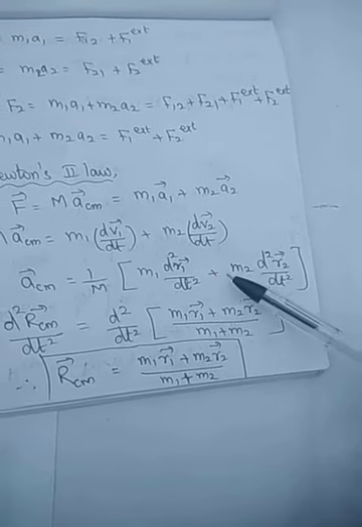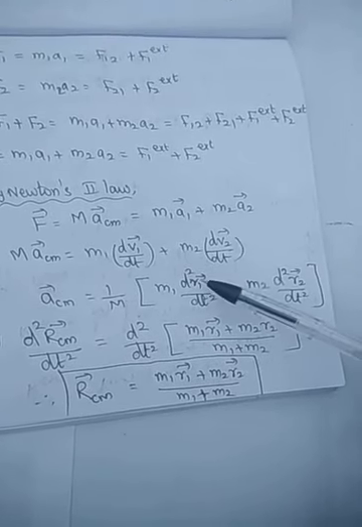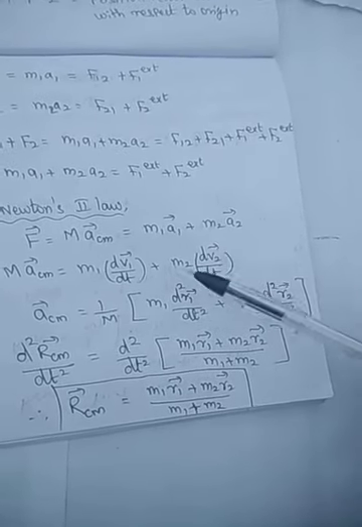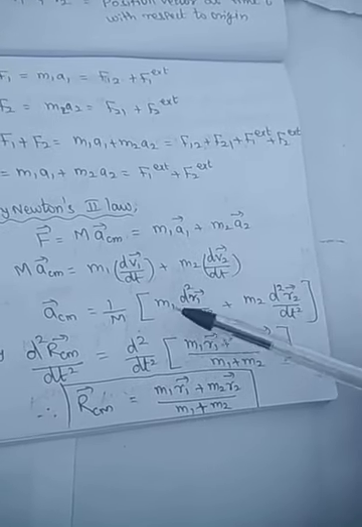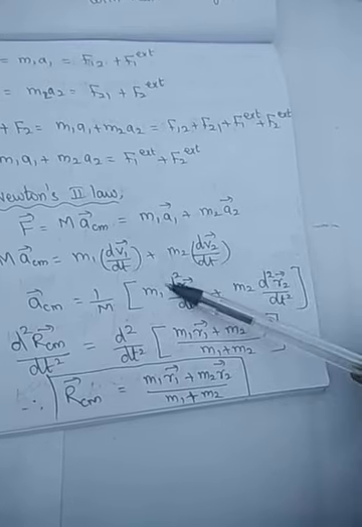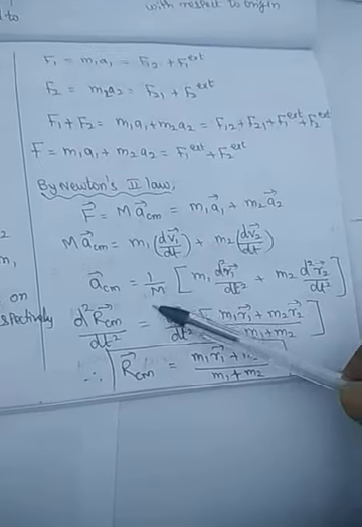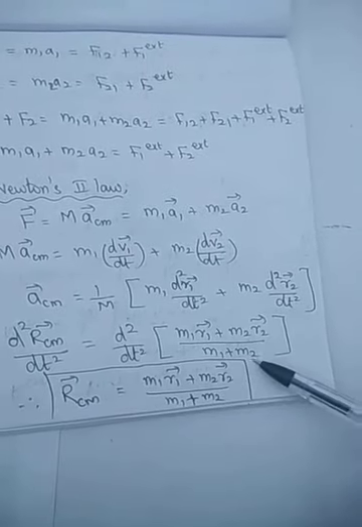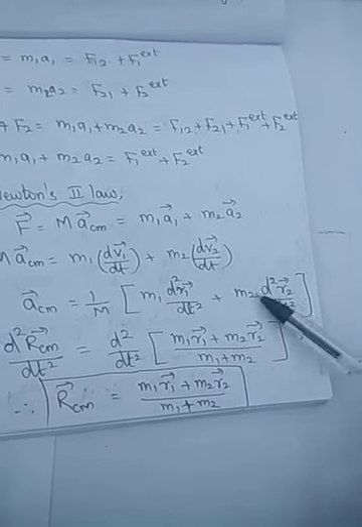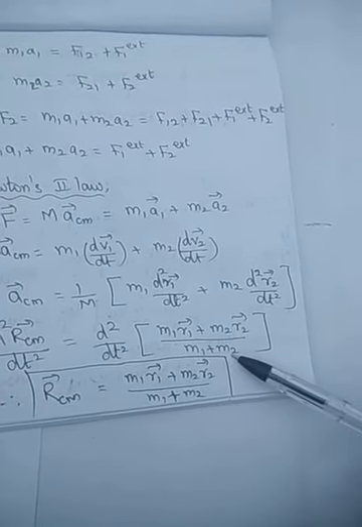Very simple, students. The rate of change of displacement is velocity, and the rate of change of velocity is acceleration. So acceleration is a second order derivative of displacement, d squared r by dt squared. Then what is the total mass? The total mass of the system is m1 plus m2. So d squared by dt squared will be taken outside: m1 r1 plus m2 r2 divided by m1 plus m2.